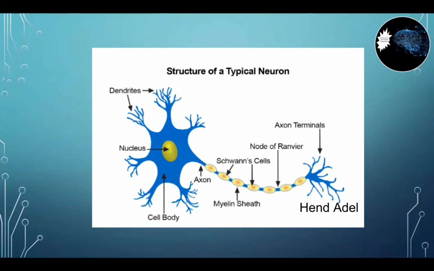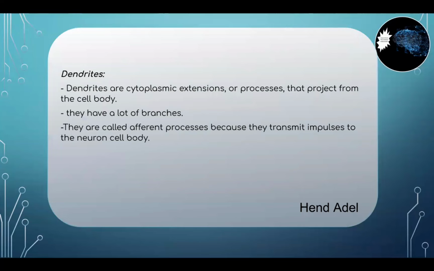So, you might want to ask, what exactly are dendrites? Dendrites are cytoplasmic extensions or processes that project from the cell body. These are branch-like structures that receive messages from other neurons and allow the transmission of the message to the cell body. The first two neuronal functions, receiving and processing incoming information, generally take place in the dendrite and the cell body.